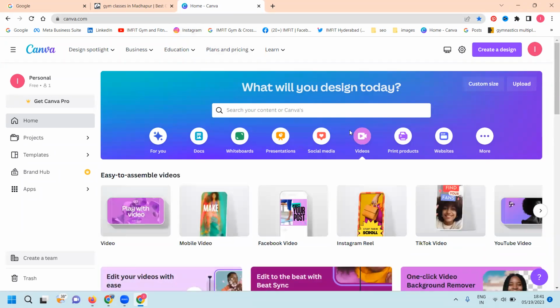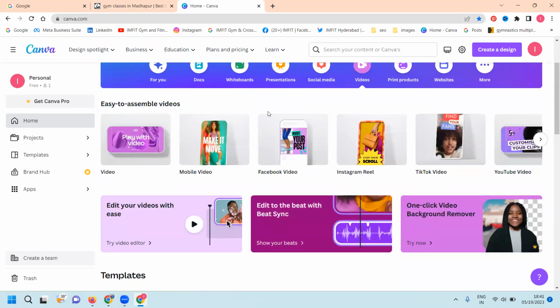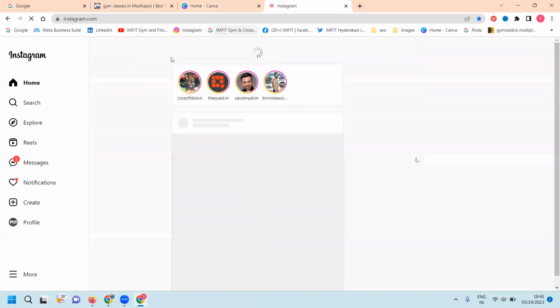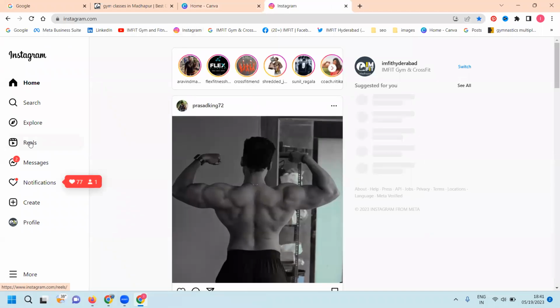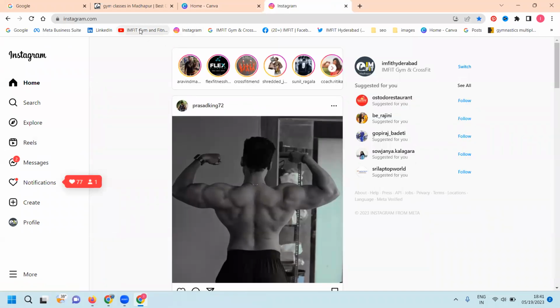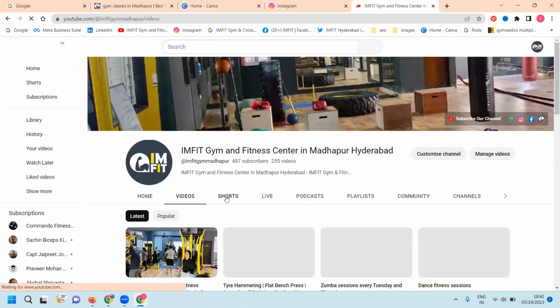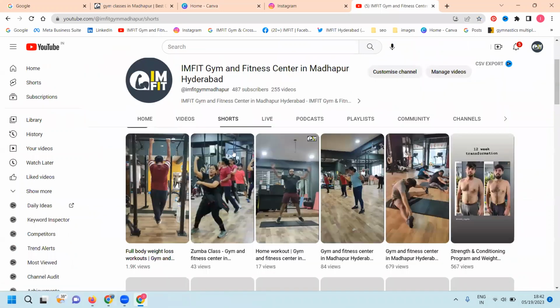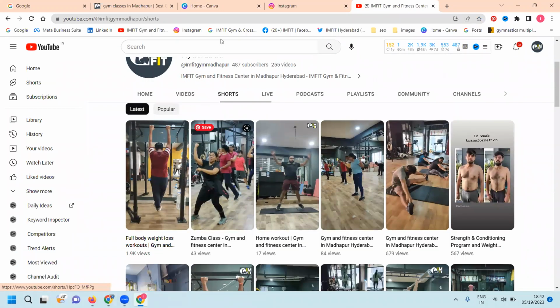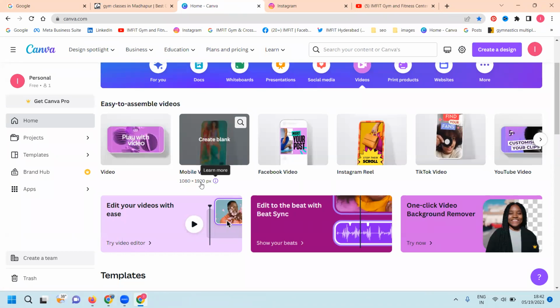I'll show you two steps. First, the YouTube short video, Facebook reel, and Instagram reel. The size will be 1080 by 1920 pixels. This video is completely a reel option. So where will the reel be played? We can go to the Facebook option, where the reel option is there. For the reel size or YouTube short size, any YouTubers uploading shorts like this, all the shorts and Facebook reels, the one and only option is to follow the size 1080 by 1920 pixels.